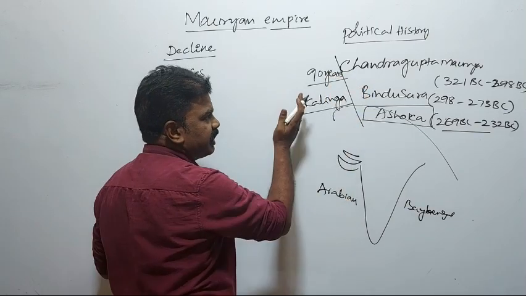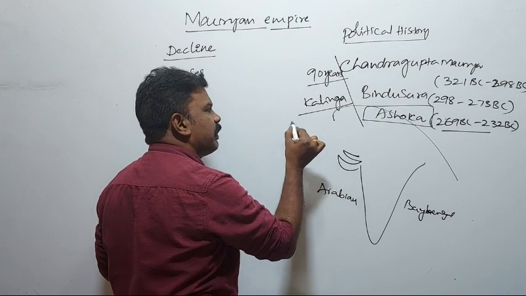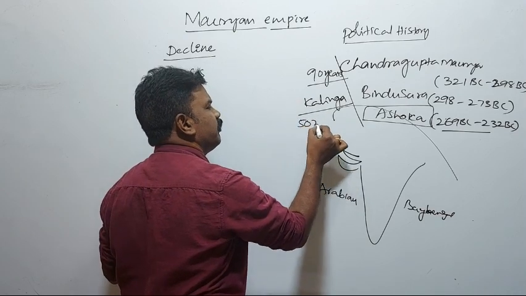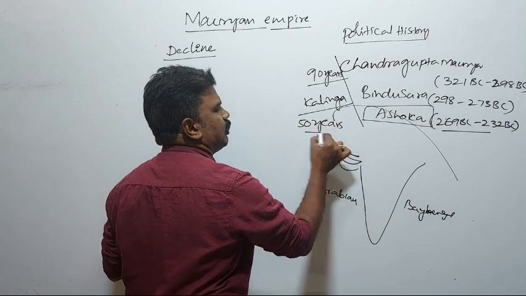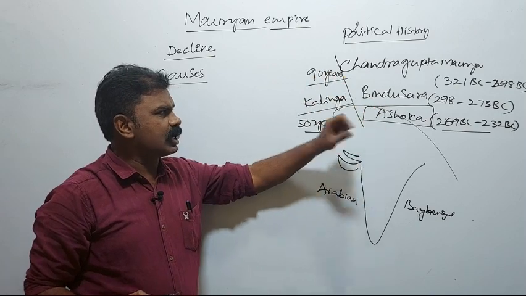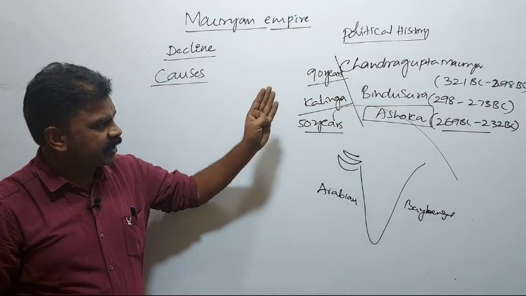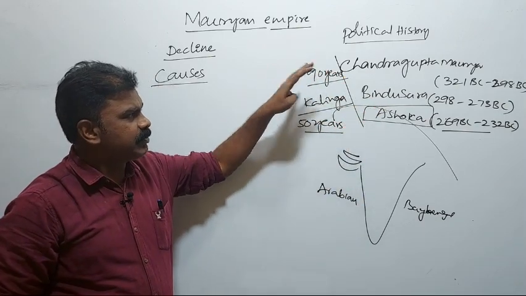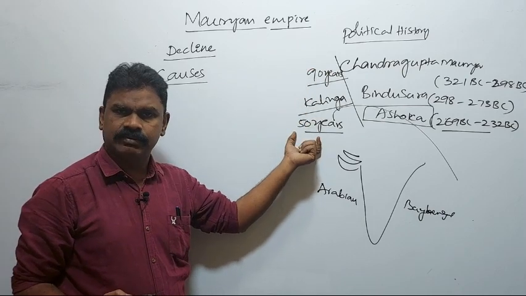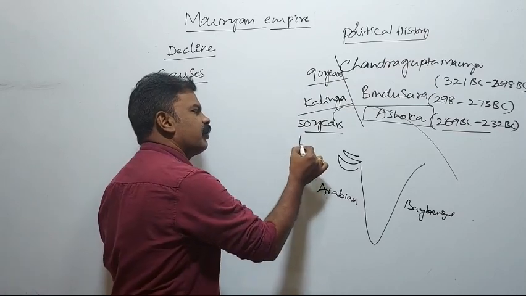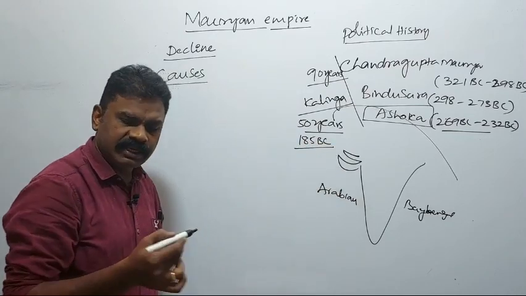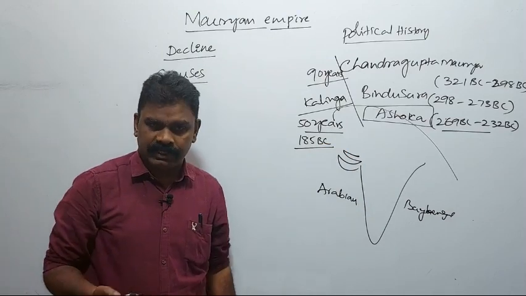After them, the Mauryan Empire continued only 50 years. After the death of Ashoka, the mighty Mauryan Empire continued only 50 years. That means around 185 BC it started to decline, and it declined completely.